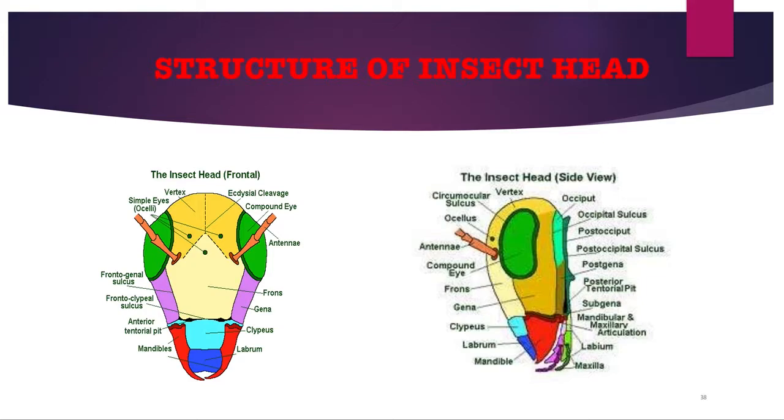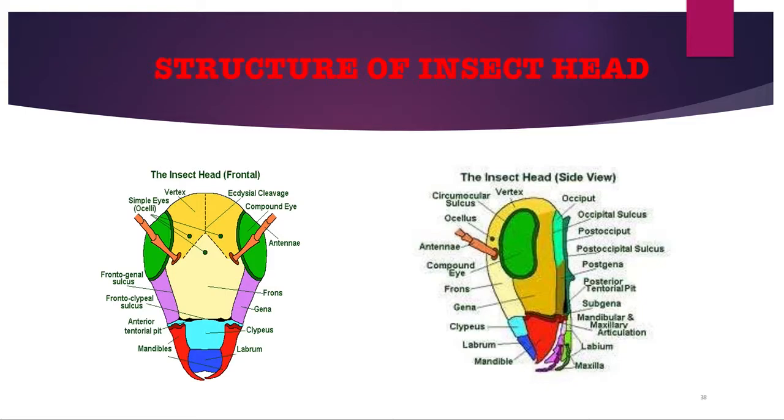Clypeus. This sclerite is demarcated by the clypeolabral and clypeofrontal sutures from the anterior and posterior sides. The anterior part and posterior part are called the anteclypeus and postclypeus respectively. Frons. It extends from the anterior clypeofrontal suture to the posterior frontal sutures. The frons typically represents the upper facial region of the head.